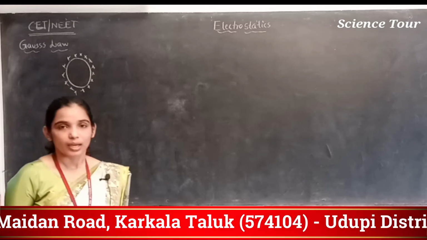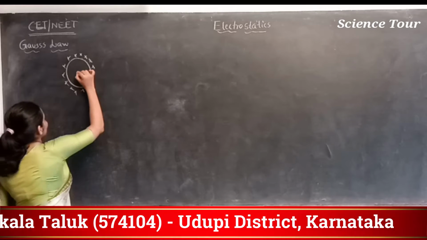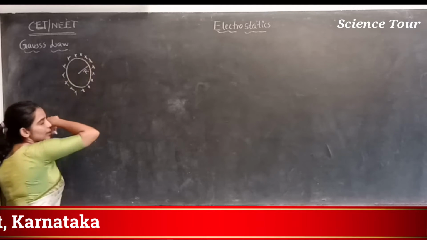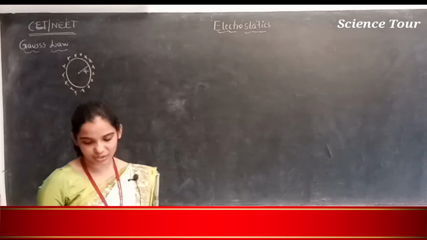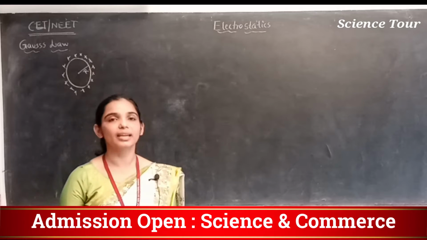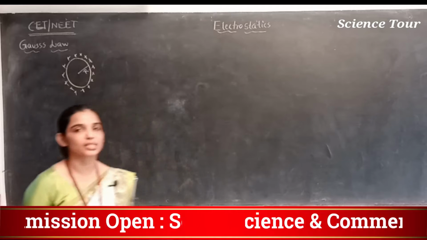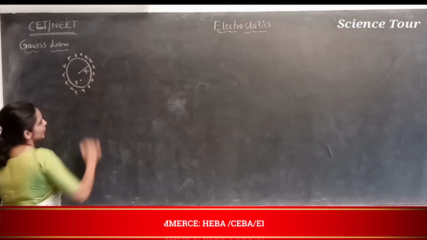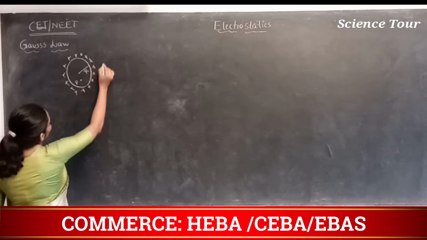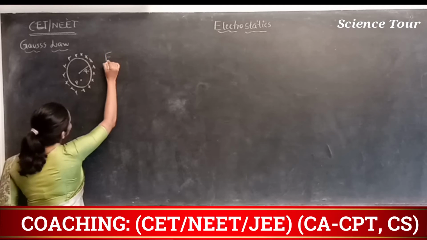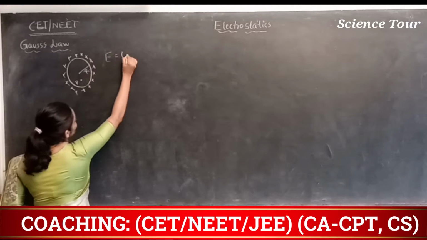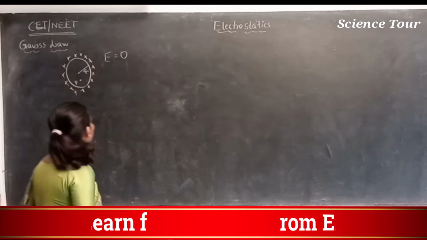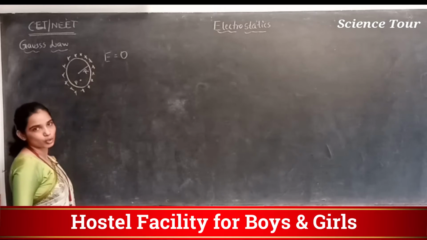Let capital R be the radius of the conductor. Now, what is the electric field intensity inside the sphere? Let me consider a point P inside the sphere. What is the electric field at P? At P the electric field is equal to 0, because you know that inside a conductor there won't be any electric field. So, at P the electric field is equal to 0.